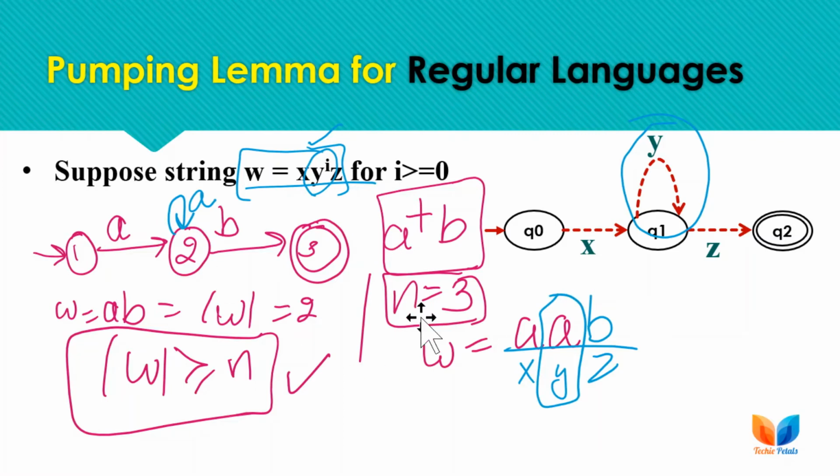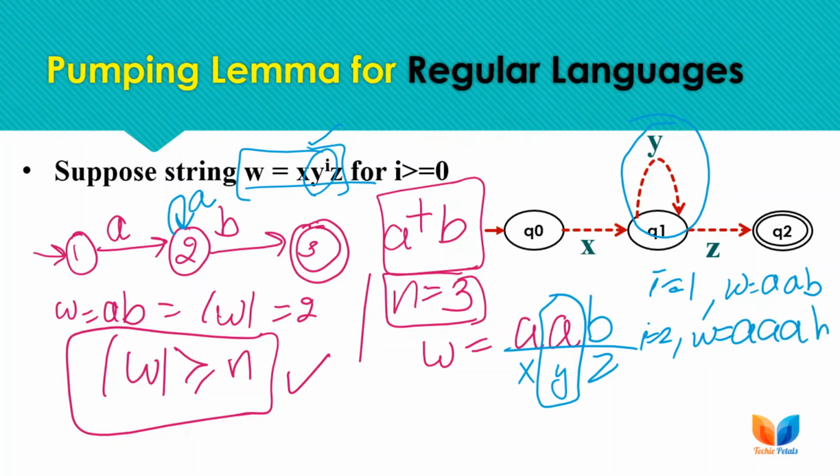So y can be iterated any number of times. If I is 1, then the string is ab, and the string is accepted as it belongs to the language. But if I is 2, the y part is iterated 2 times and the string will be this, triple a and b, and the string still belongs to the language.